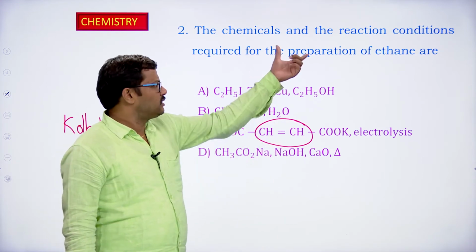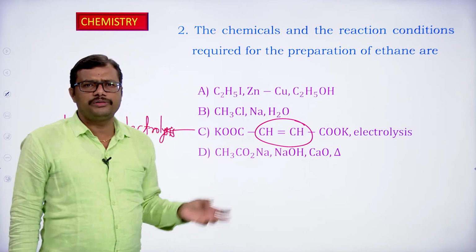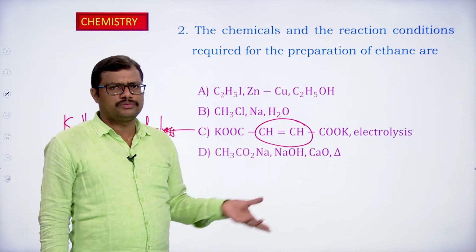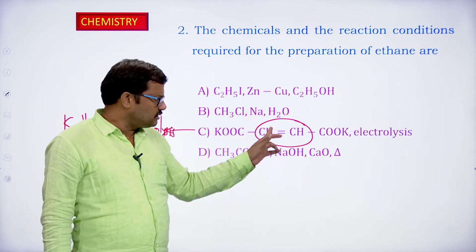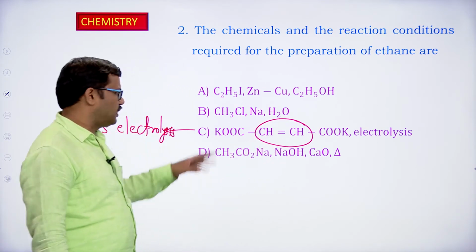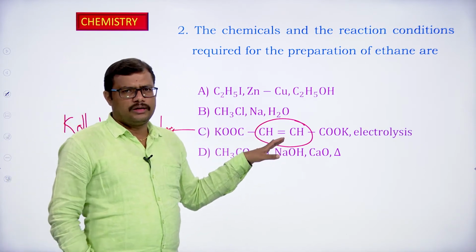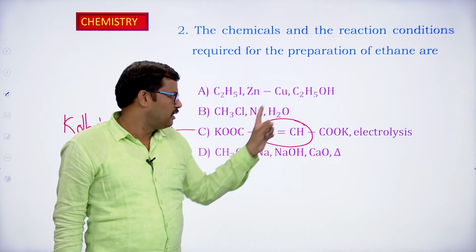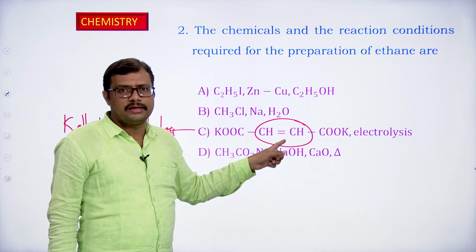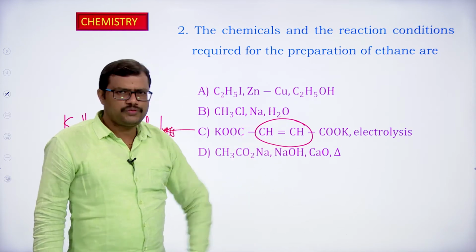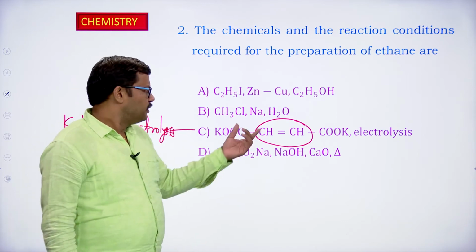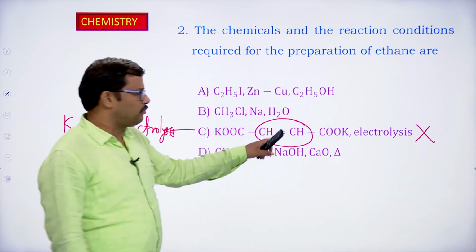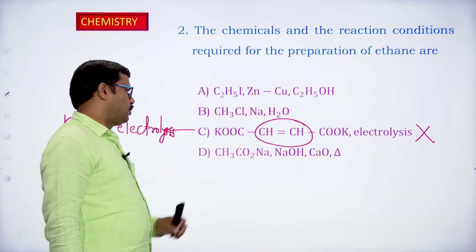Generally for the preparation of alkane, what are we going to use? We are going to use saturated carboxylic acid, its potassium salt or sodium salt. But here unsaturated compound is used. In that case the product is going to be an alkene, not an alkane. What we require? We require ethane. Ethane is an alkane, but what we are going to get is alkene. Ethene is going to be obtained in this process, which we are going to discuss in the alkenes chapter. Okay, so this is not the condition, so this is also ruled out because the double bond is present in the molecule, right?